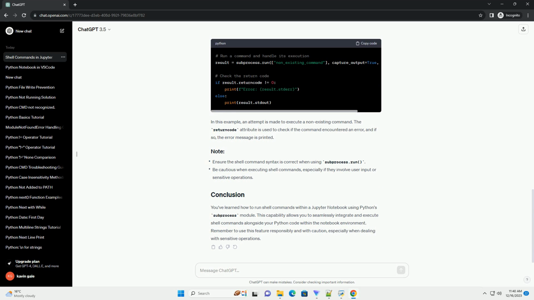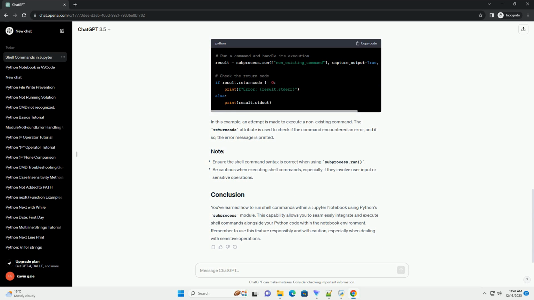Let's explore more examples, including capturing the output of a shell command in a Python variable. In this example, the echo command is used to print a message, and the output is captured in the result variable using the ! prefix. You can also pass Python variables to shell commands using the curly braces syntax. Here's an example. In this example, the touch command is used to create a new file with the name specified in the file_name Python variable.